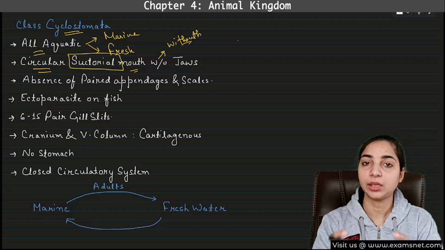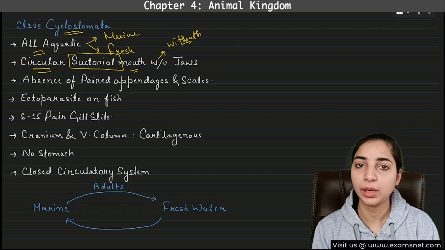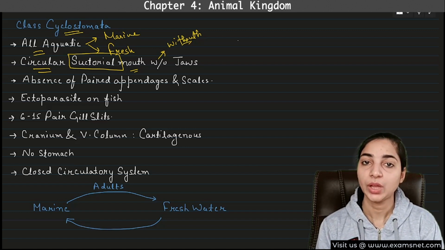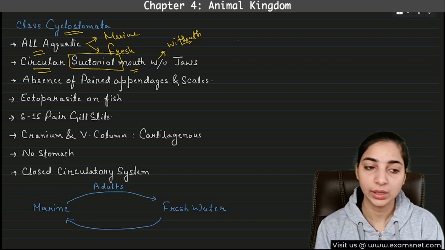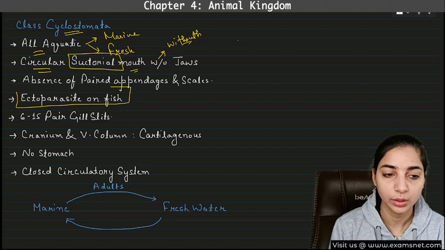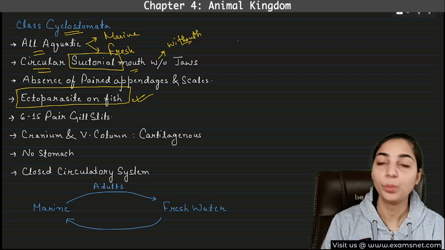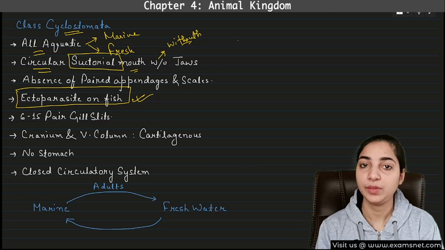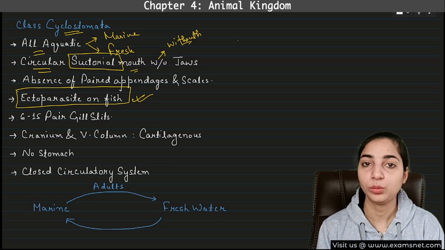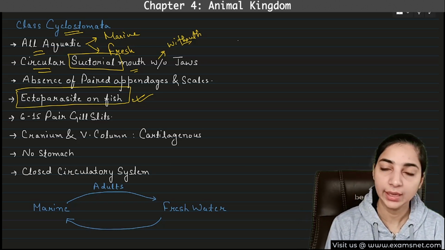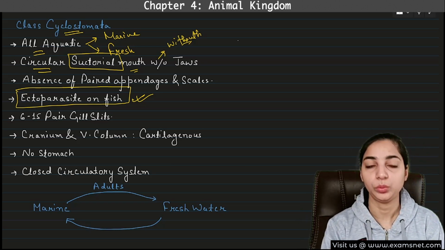Why do they have a suctorial mouth? So that it will help them suck the nutrients from the host. So they act as parasites. This is again an important characteristic of the Cyclostomata, in fact the most important one. They are mostly ectoparasites on fish. They are found on the outer body of the fish, and they derive their nutrients from the body of the fish. Therefore they have the suctorial mouth.